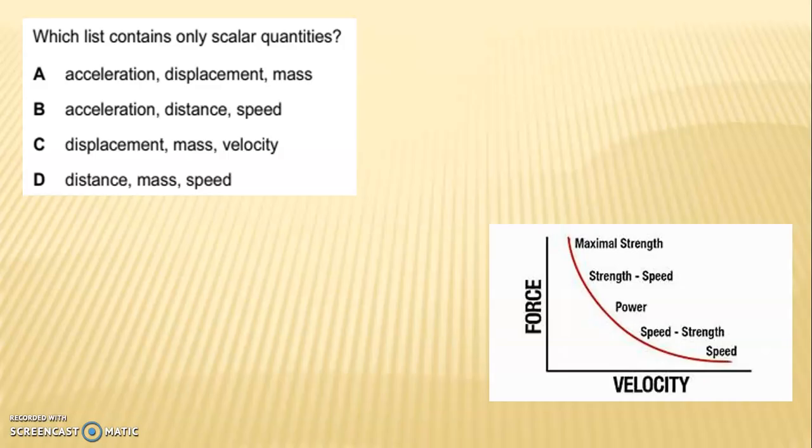Next question is, which list contains only scalar quantities? A. Acceleration, displacement and mass. B. Acceleration, distance and speed. C. Displacement, mass and velocity. And D. Distance, mass and speed. The correct answer is D, distance, mass and speed.